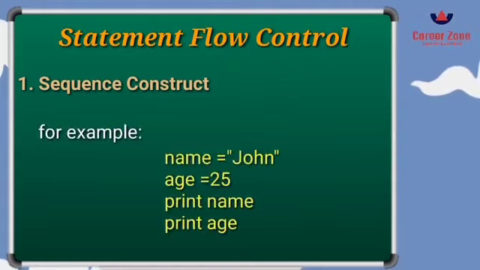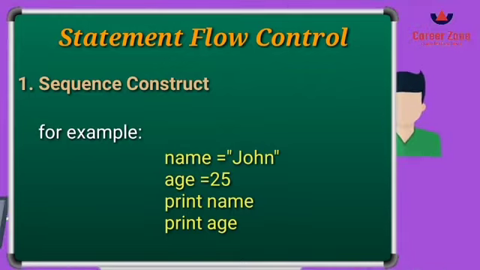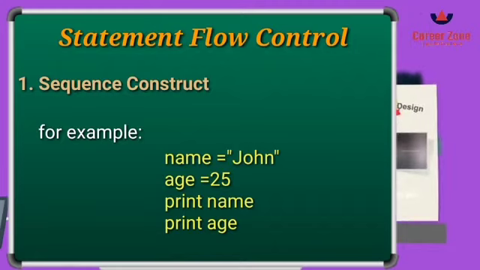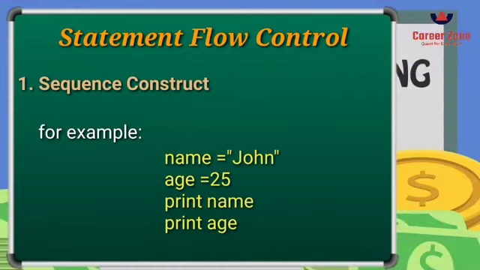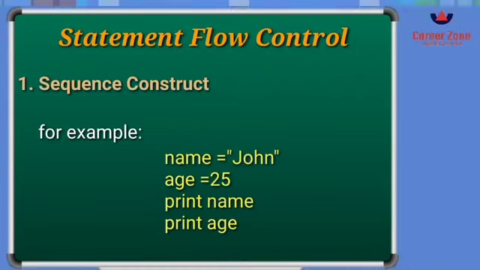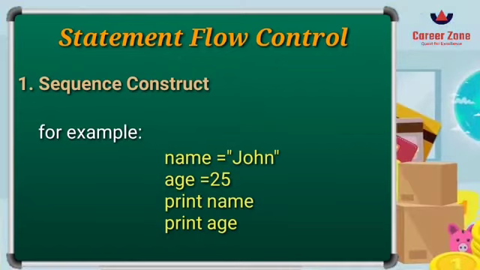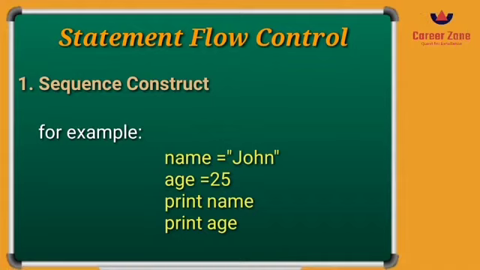For example, you can see here I have written name equal to John, age equal to 25. So the interpreter will now assign John to the variable name, and then the value 25 will be assigned to the variable age, and then it will print the name, and after that the age will be printed. So this is how the sequence flow goes, because it goes from beginning to end. This is what we call the sequence construct.